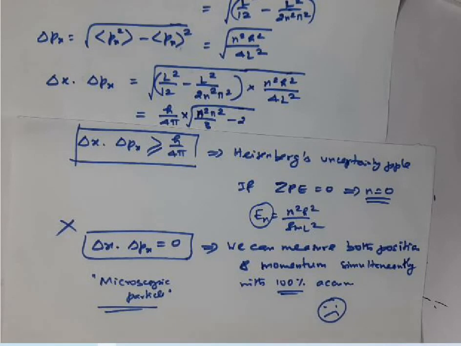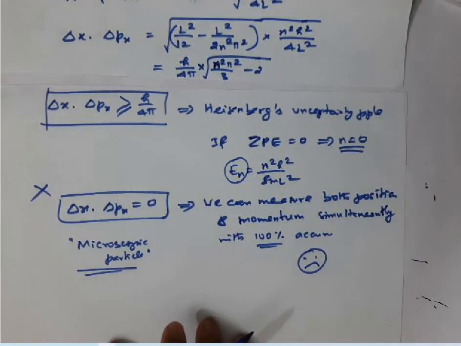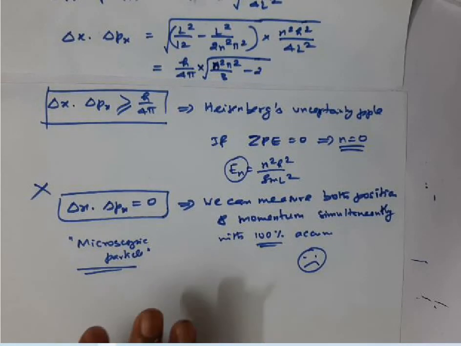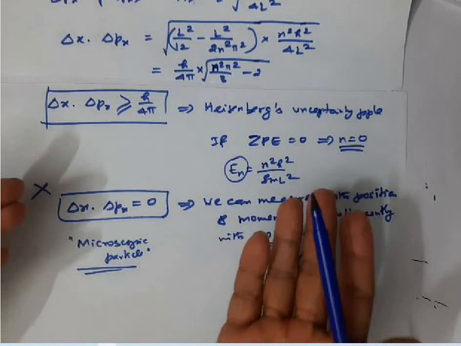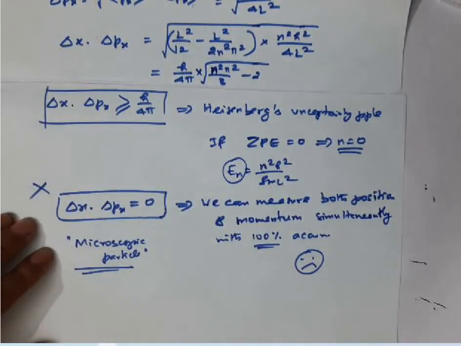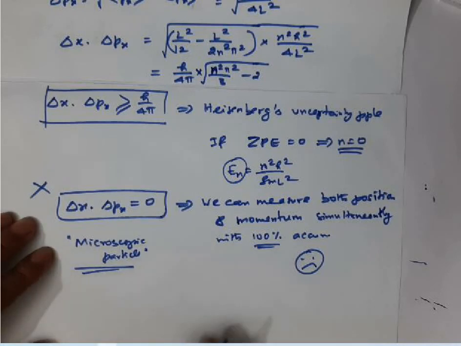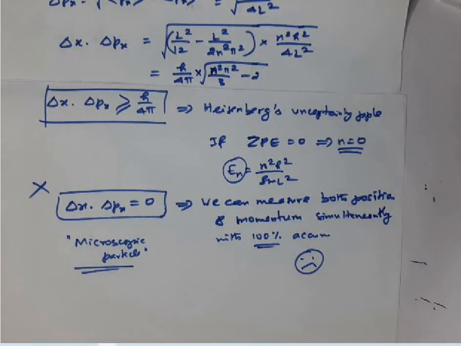Keep this in mind. Next, the Heisenberg uncertainty principle indirectly proves that zero point energy cannot be 0 in the case of a particle confined in a 1D box. This is another piece of information that you should keep in mind.